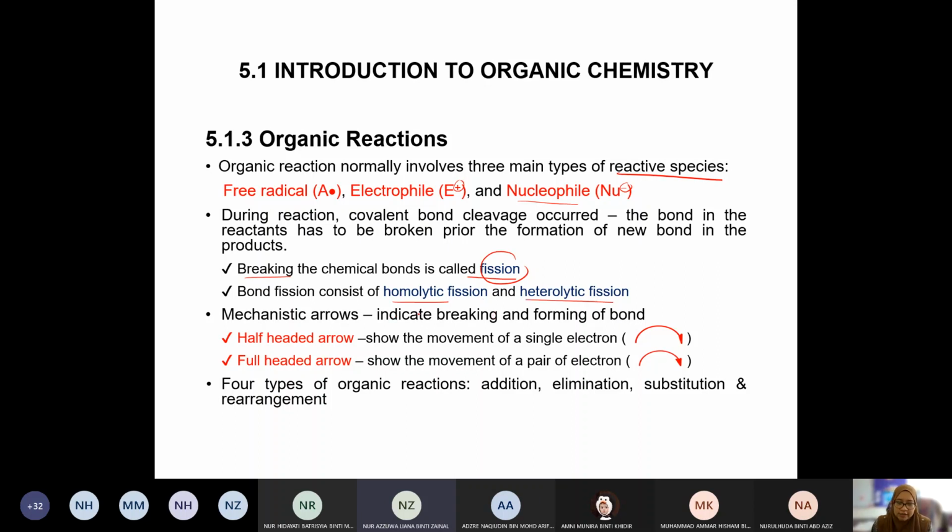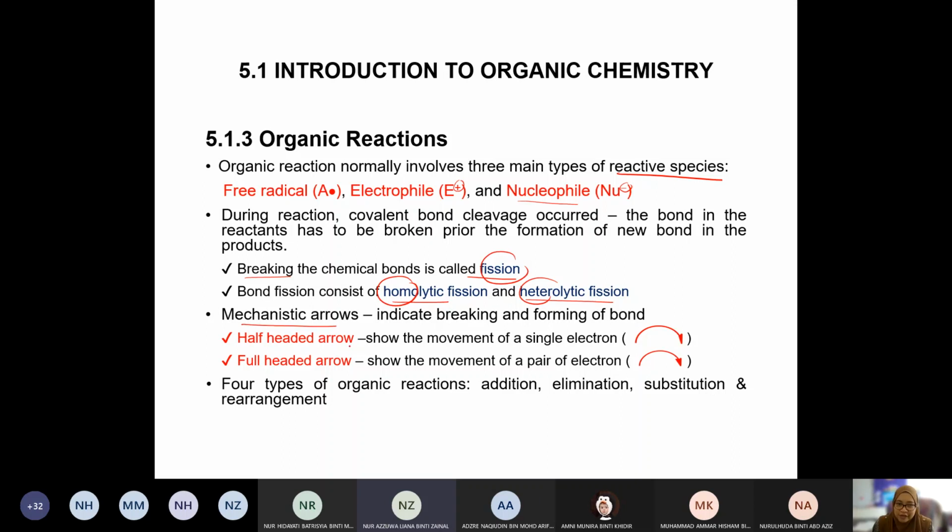There are 2 types: homolytic and also heterolytic. Homo means same, hetero means different, like homogeneous, heterogeneous. So homo means same. What is the same? Later we will look into that.